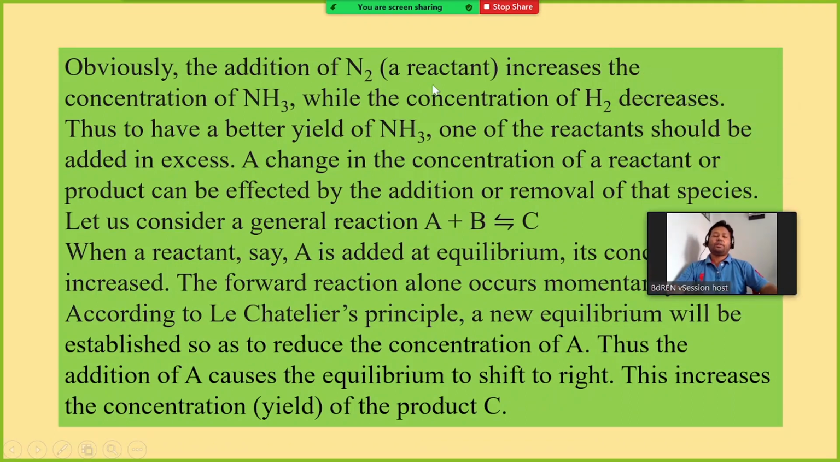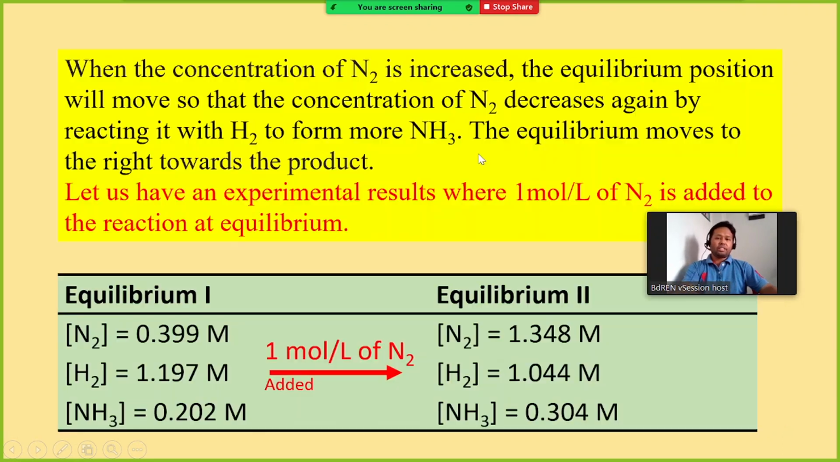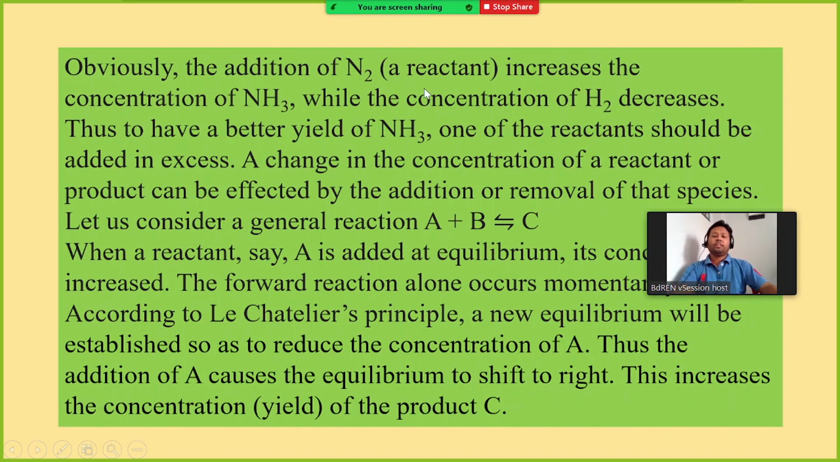Obviously the addition of nitrogen as a reactant increases the concentration of ammonia while the concentration of hydrogen decreases. Here you can see, when you increase the concentration of nitrogen at equilibrium, the concentration of hydrogen decreases because more nitrogen reacts with this hydrogen to form more ammonia. Therefore the concentration of hydrogen decreases quite a lot.